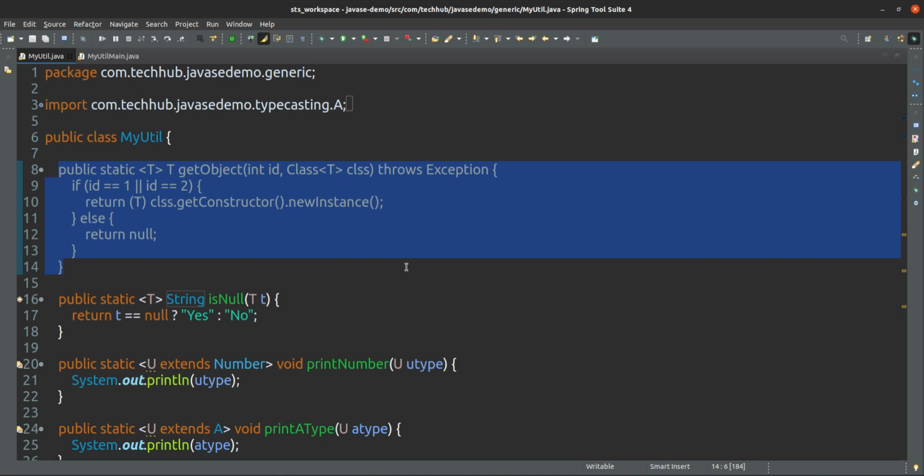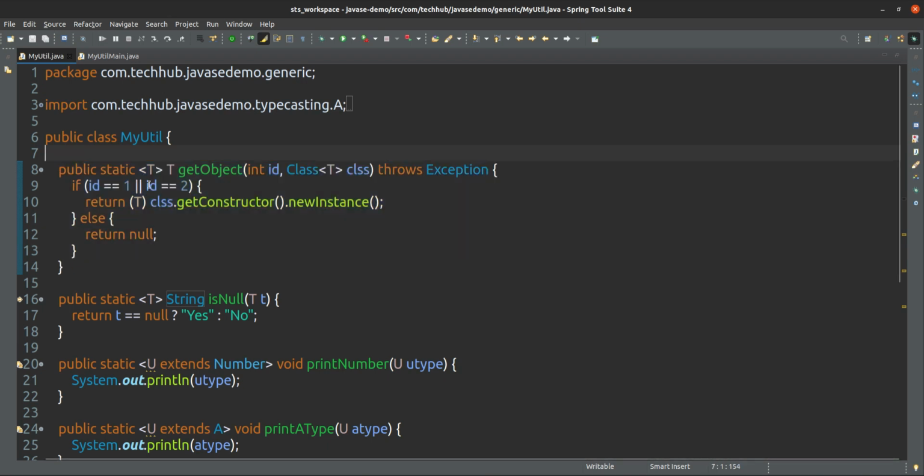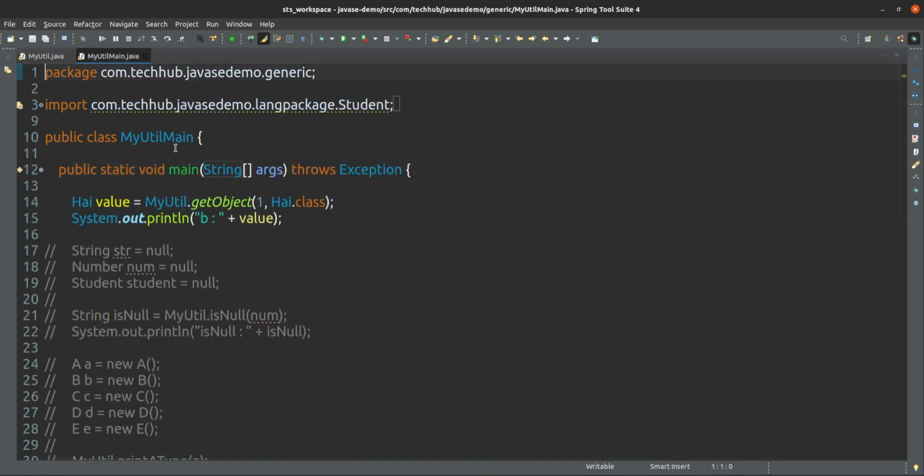JPA, Java Persistence API. JPA means Java Persistence API, means whatever Java object you have to store, you store that into some persistence layer, means you have to store into file, database, or in another network, anywhere. So for that purpose we will learn this JPA later. So this is that type of implementation only. If the id you are giving is 1 or 2, then it will return the object of that class, otherwise it will return null. So let's see this implementation.